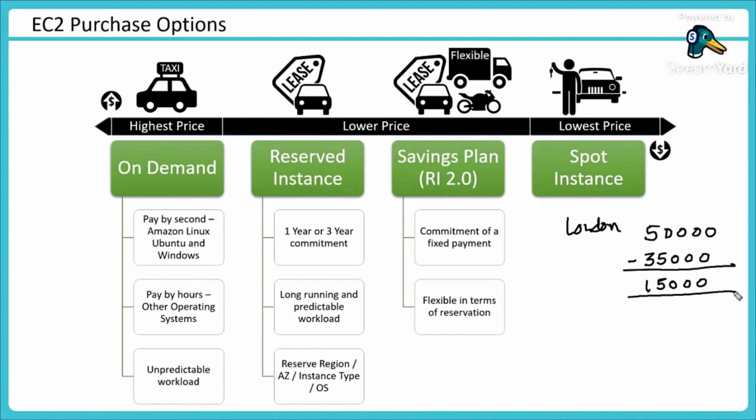So if these 35,000 servers were given to the customer, let's say at $2 per hour, we may say, let me give these 15,000 servers at, say, $1 per hour. I am giving you a discount. So if you want to use these servers, you are welcome to use them.